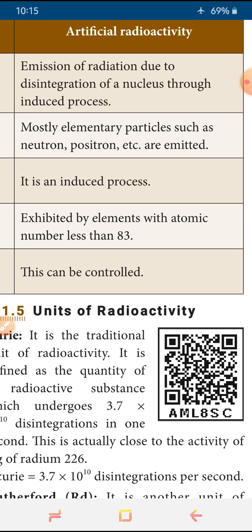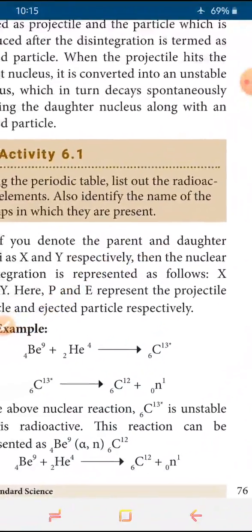Even with less than 83 we can do this process in artificial radioactivity. And fifth point: natural cannot be controlled, but artificial is the opposite. Artificial radioactivity can be controlled. These 5 points are given as comparison. This is an important question, it can be asked for 4 marks, and sometimes even for 7 marks.